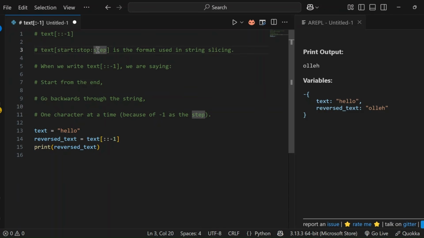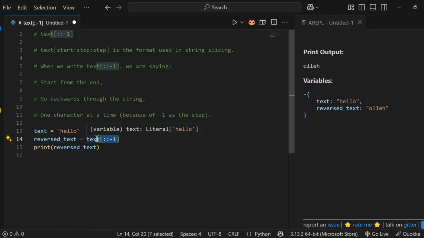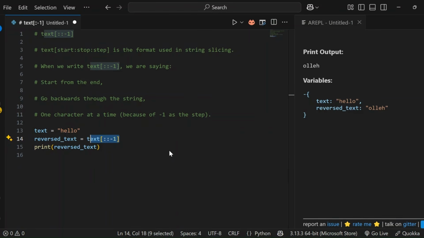Next, step. This decides how to move through the string. A step of 1 means move forward. A step of minus 1 means move backward, one character at a time. So minus 1 tells Python to go from the end to the start. Putting it all together: start from the end, stop when you reach the beginning, and go back one step at a time because of minus 1.